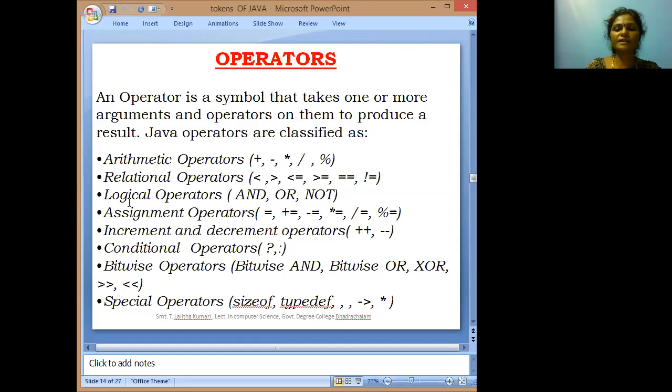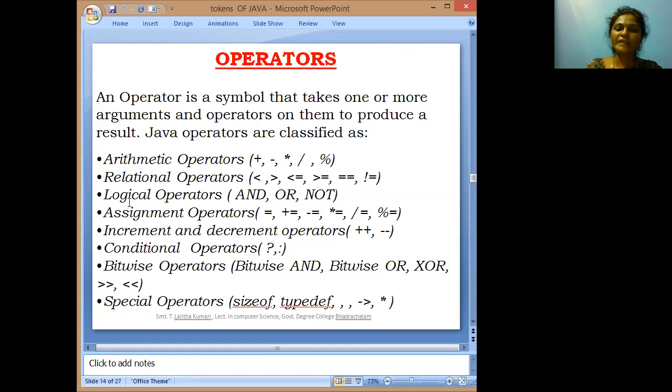The NOT operation means not true is nothing but false, and not false is nothing but true. So the negation of the condition is done by the logical operator.